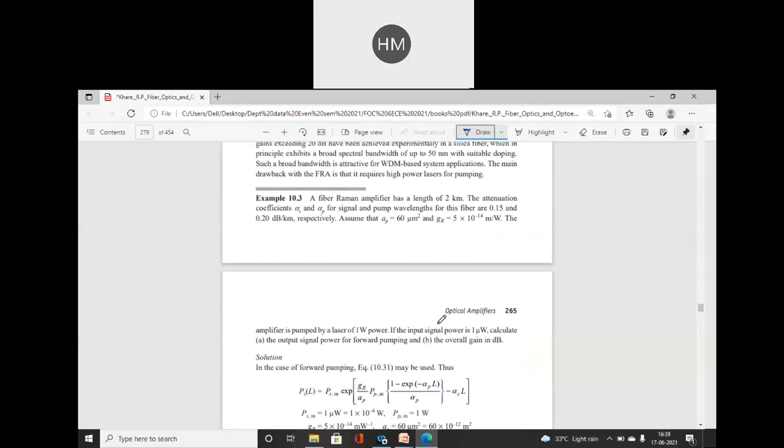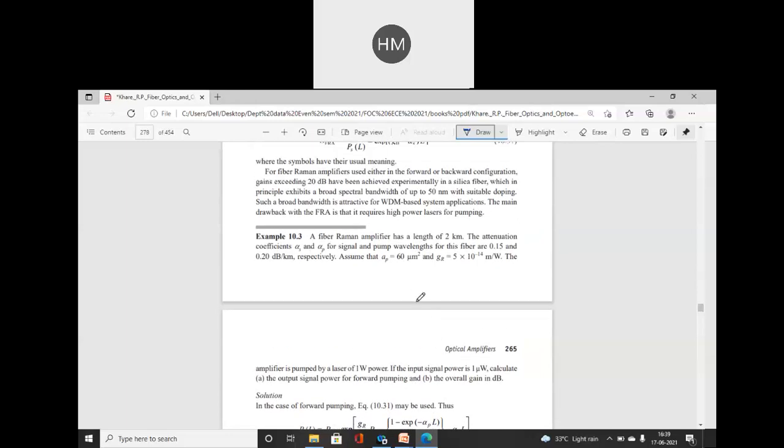Please write down the question. A fiber Raman amplifier has a length of 2 kilometers.